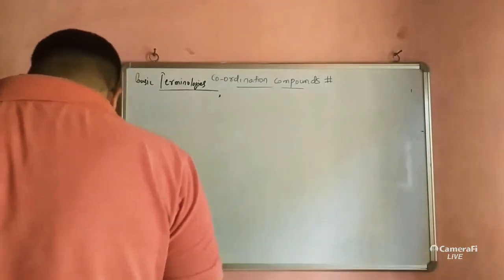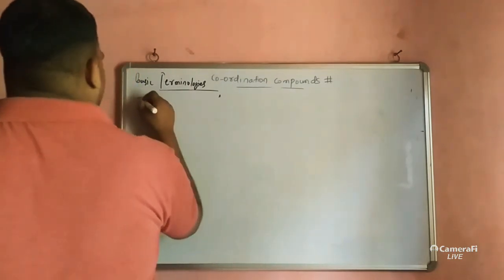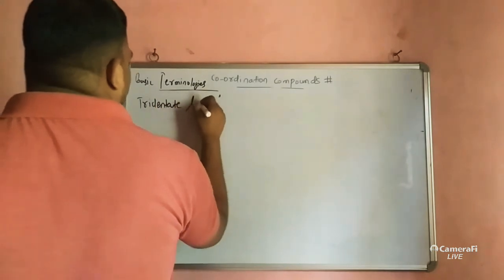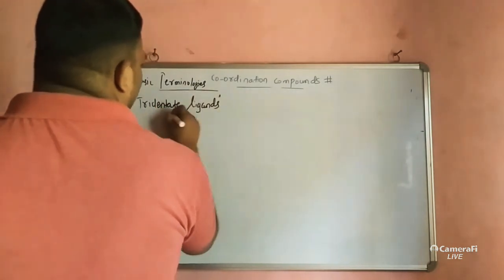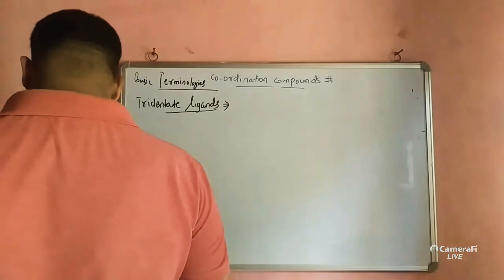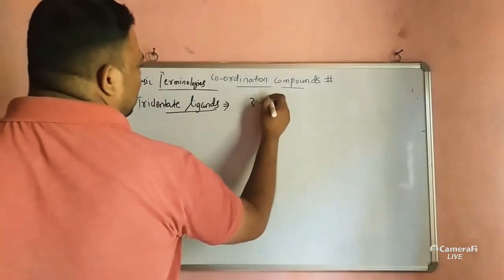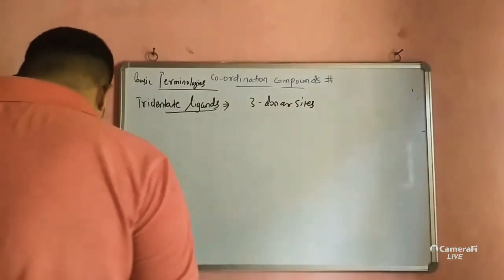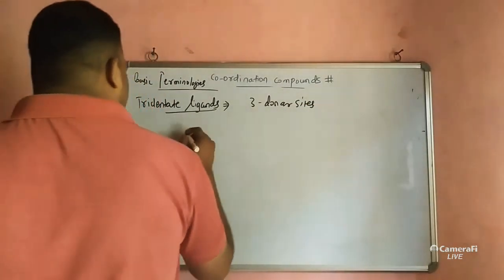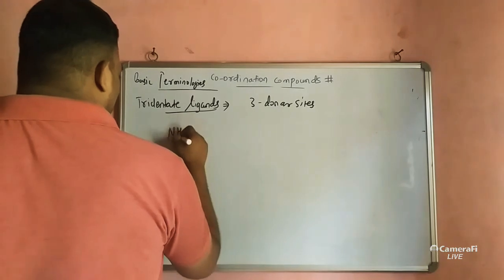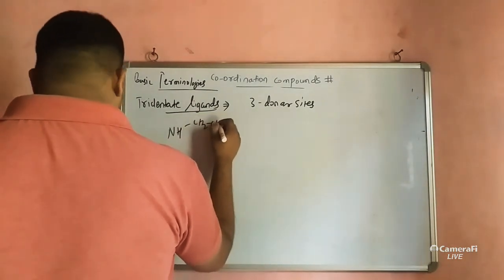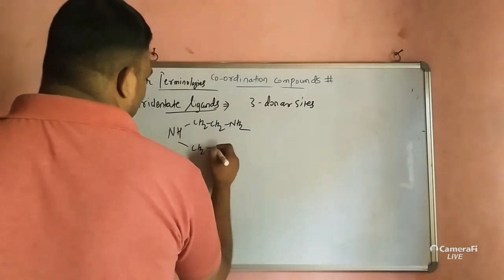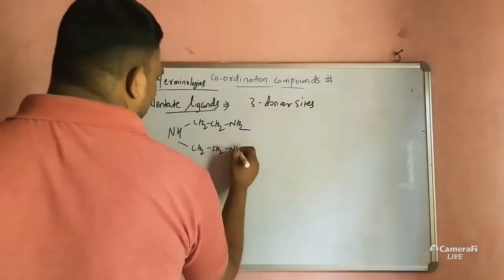Next we can write tridentate ligands. In tridentate ligands, as you know, there are three donor sites. As an example, we can write NH CH2 NH2 and here CH2 NH2.